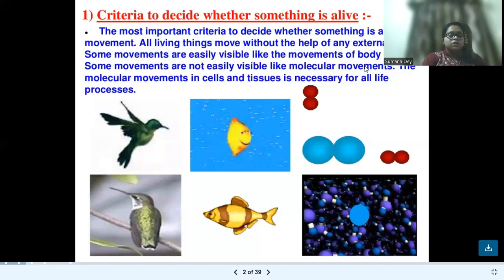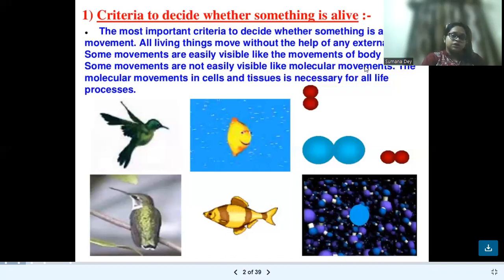Moreover, you can also see some plants like touch-me-not. If you touch them, the plant gets shy and they fold their leaves. So they are called touch-me-not. These movements of the plant prove that they are also living organisms. So we can say that movement is one of the important criteria of being alive.